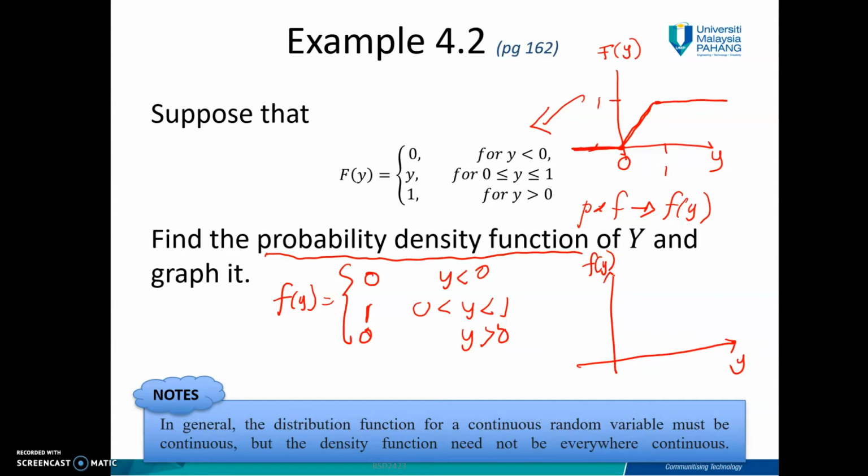Basically you can see your y is 0 and 1 as well. When your y is less than 0, what is the probability? 0, so it will be here. But when your y is between 0 and 1, you will get the probability here is 1. Here is your 1. And then if your y is greater than 1, you will get 0 here.